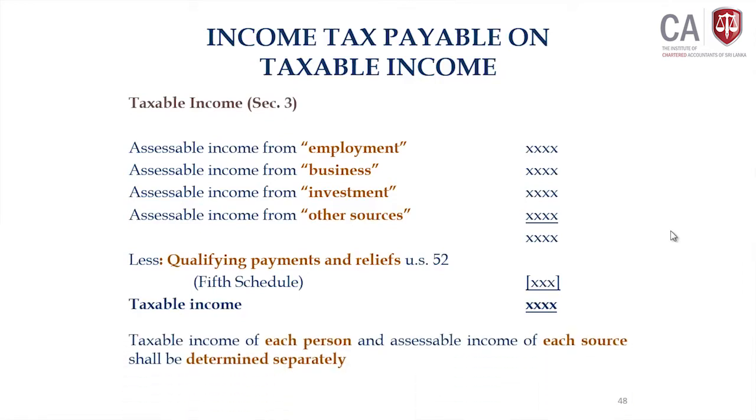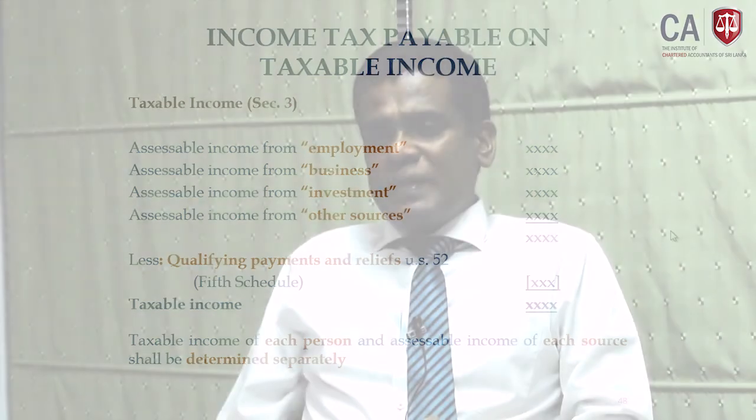You have to calculate the taxable income for each person. No aggregation is possible, even for a child's income, I believe. Each source of assessable income should be separately calculated. That means the assessable income from business you can't couple with the assessable income from investment.